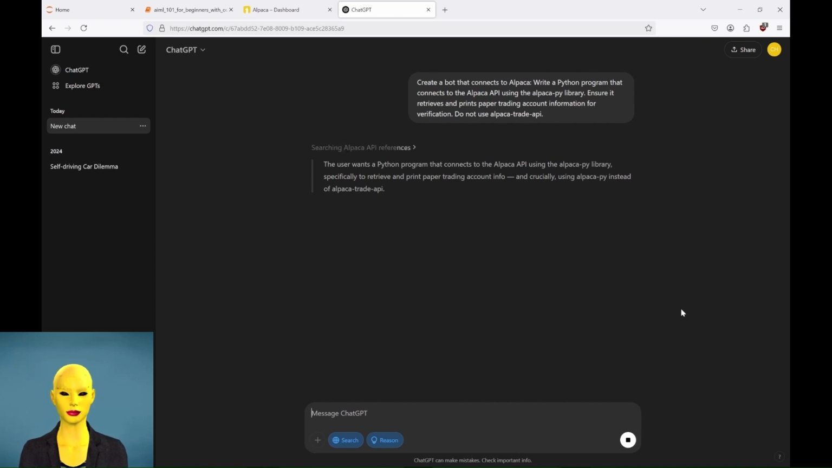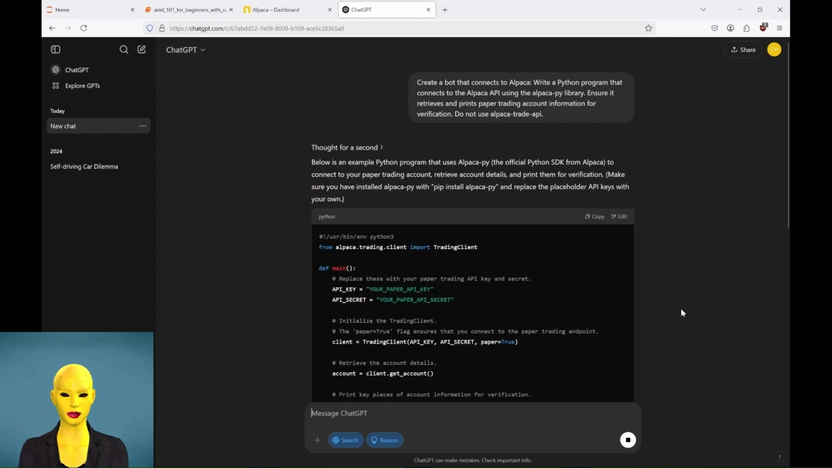And as you can see, using O3 Mini with reasoning takes more time than, for example, using GPT-4o Mini. But they say it's better this way. So, let's check the outcome.